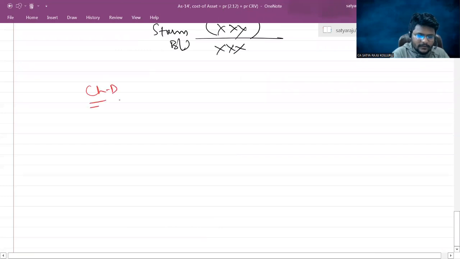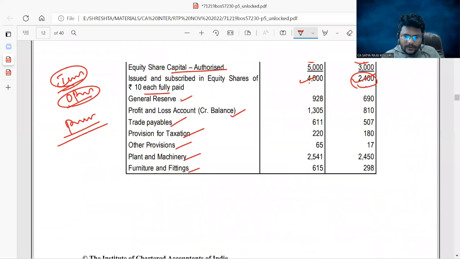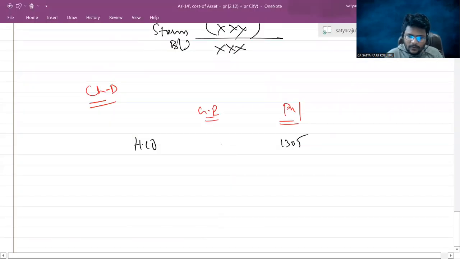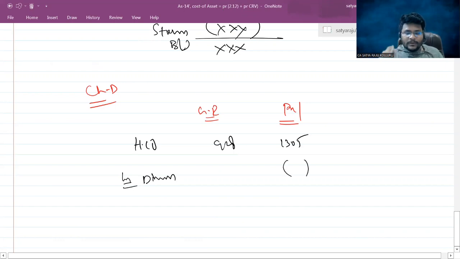Then come to chart D. In chart D, you can start with general reserve and P&L, which are there in the holding company directly first. First holding company. Existing general reserve how much? P&L how much? In holding, general reserve 928, P&L 1305. So you can start with those figures first. From here, the dividend wrongly credited to P&L, that dividend you can reduce. And one more thing, guys, the stock reserve amount you can reduce. P&L to stock reserve, that amount 10,000 also you can reduce.